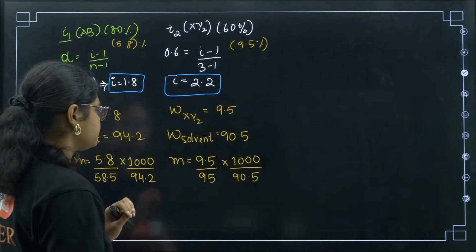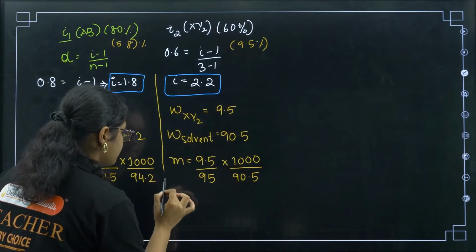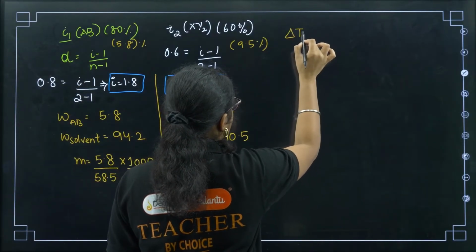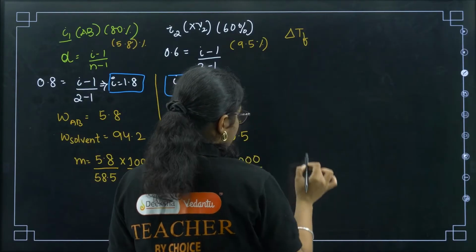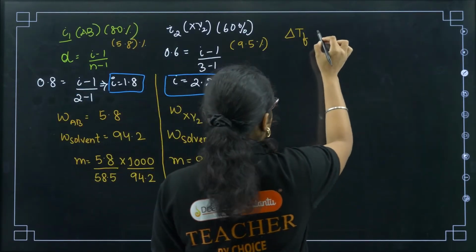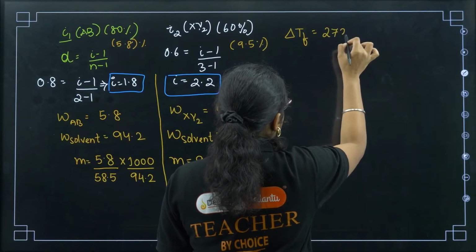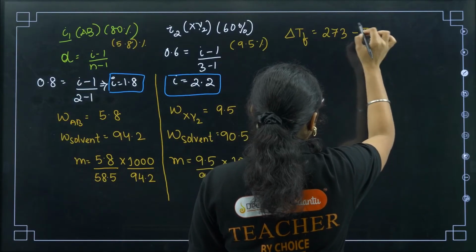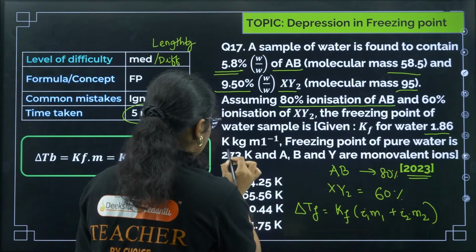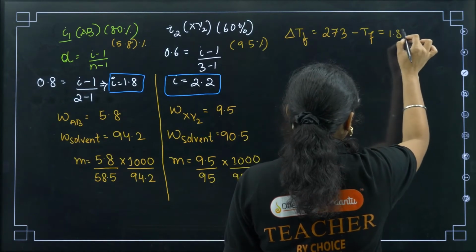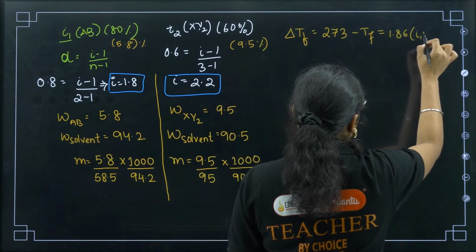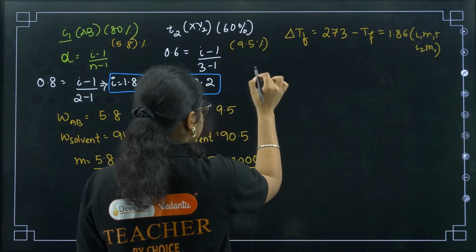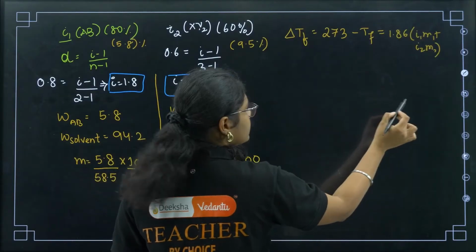Now if we solve this, the formula for delta Tf is what? Delta Tf will be 273, the normal freezing point, minus T, which is Tf, equal to Kf. What's the value of Kf? Kf is 1.86, into (i1 m1 plus i2 m2). We'll substitute all the values here. So let me put one more line here.